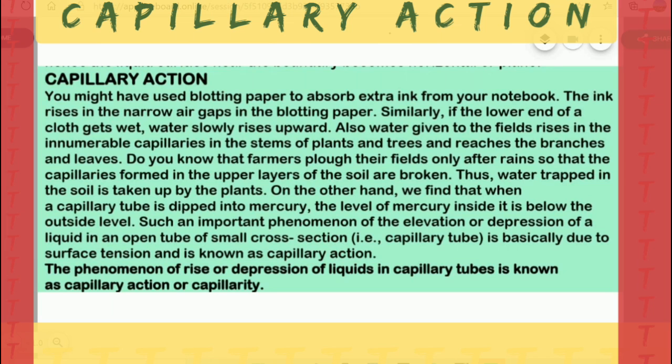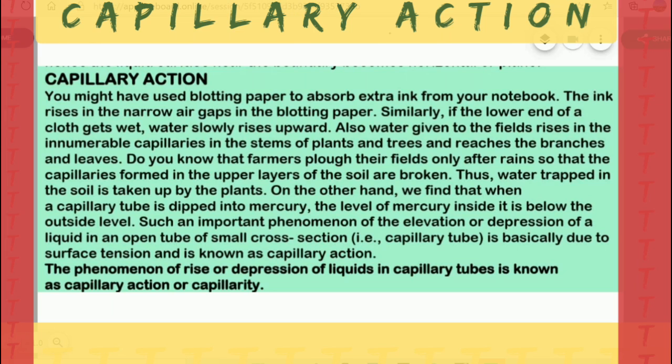You know that we use blotting paper to absorb extra ink from your notebook. Why do we use blotting paper? In blotting paper, so many capillary tubes are there, and when you put on ink, the capillary tubes work there and suck the ink.